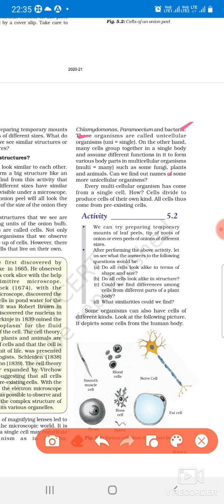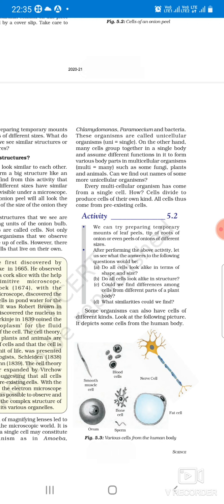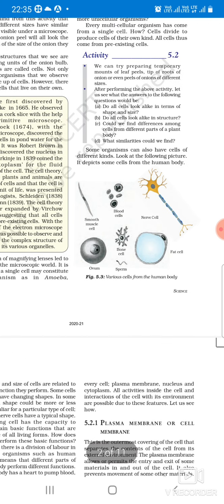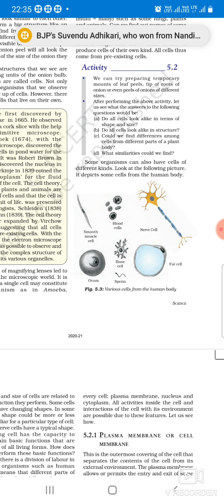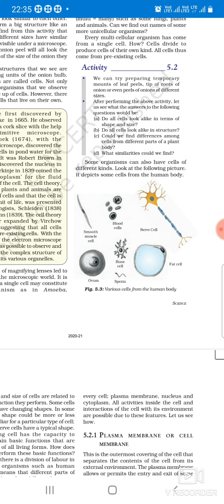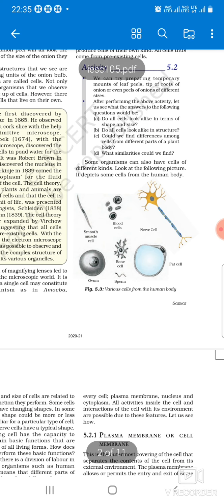You can get a question like this: which is the largest cell in the human body? Which is the largest cell? Nerve cell. This nerve cell is the largest cell in the human body, and it can be up to 1 meter long.